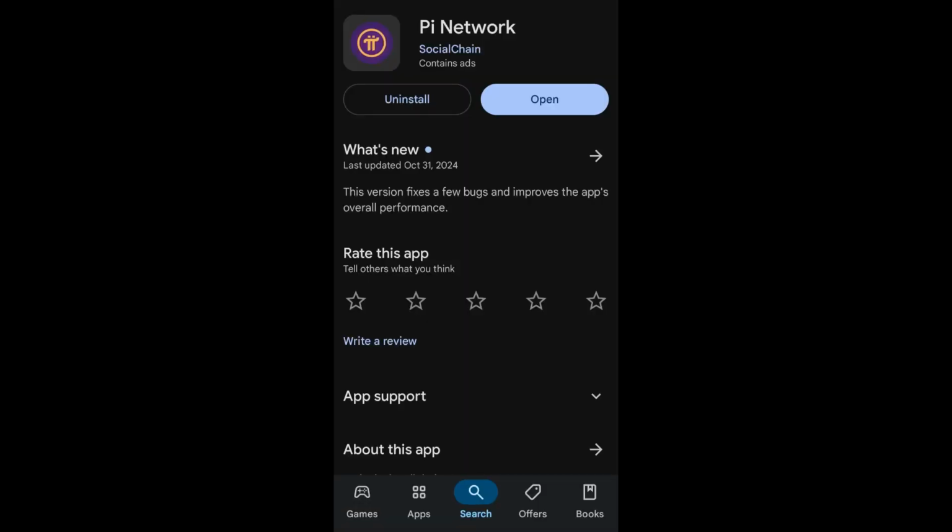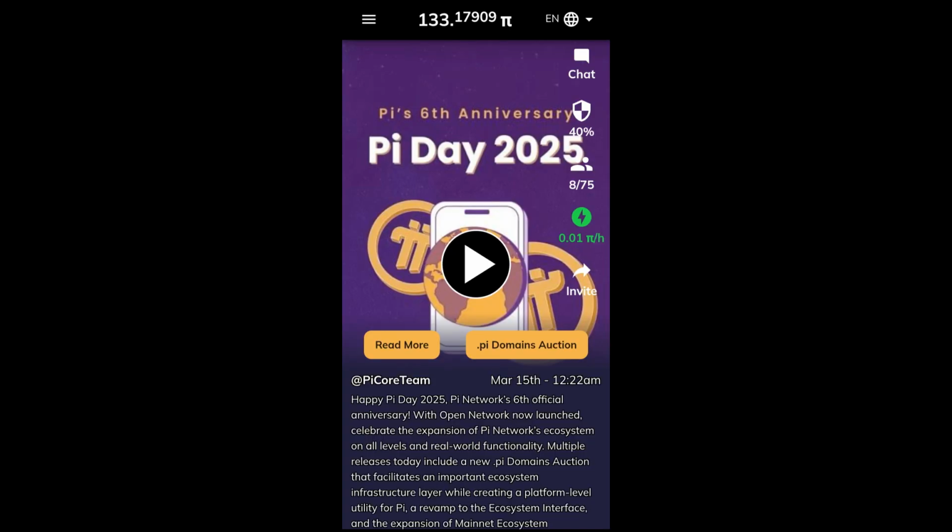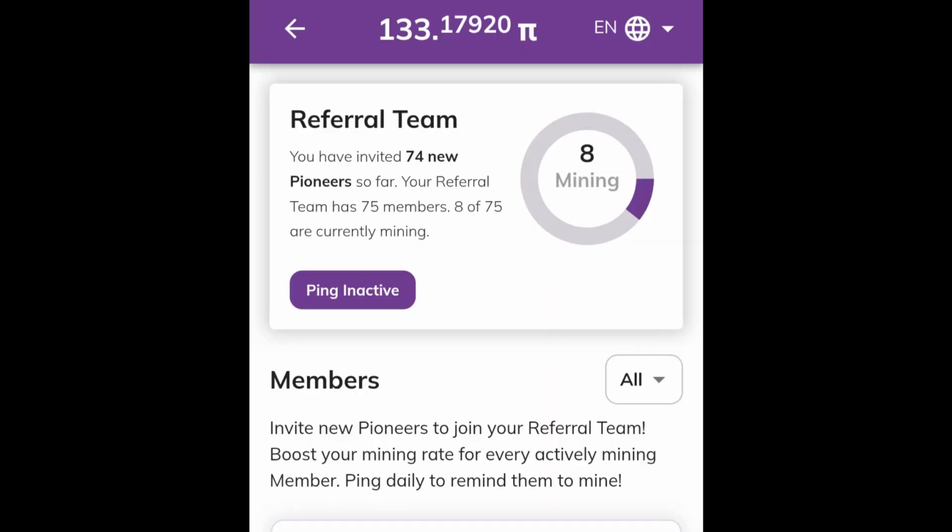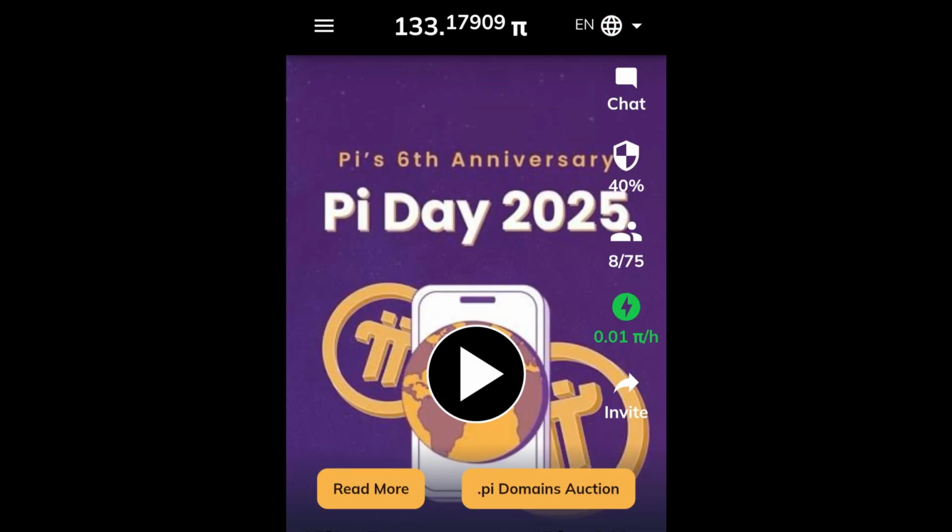Usually there are two ways to earn Pi coins, and almost everyone knows that. First is downloading the Pi app and mining Pi by clicking on this option here. Do that once every 24 hours and you'll earn Pi coins. The second is refer and earn. Based on how much hash power you have, you'll earn that many Pi tokens per hour. Right now my hash rate per hour is just 0.01, so the more hash power I have, the more Pi coins I'll earn.